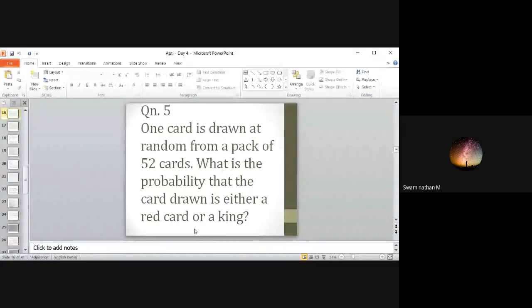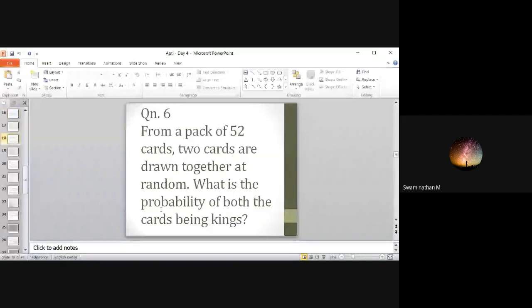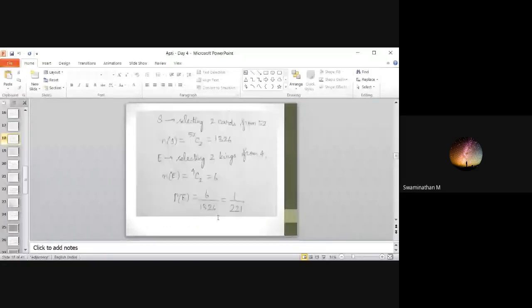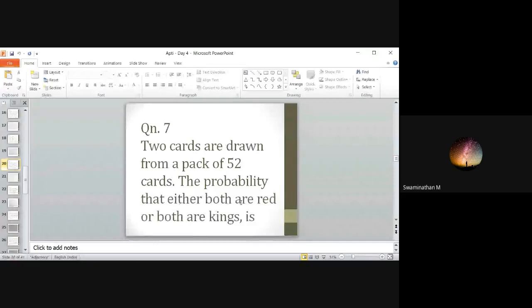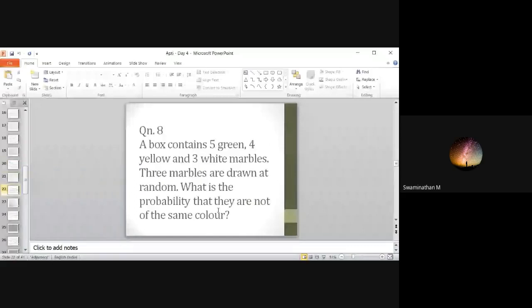In red cards itself, you have two kings, so you have to think of that also. And two cards drawn, only one condition, both being kings. Two cards drawn, both are red or both are kings. So two conditions. Yeah, marbles or balls, any type of problem can be asked in this way.